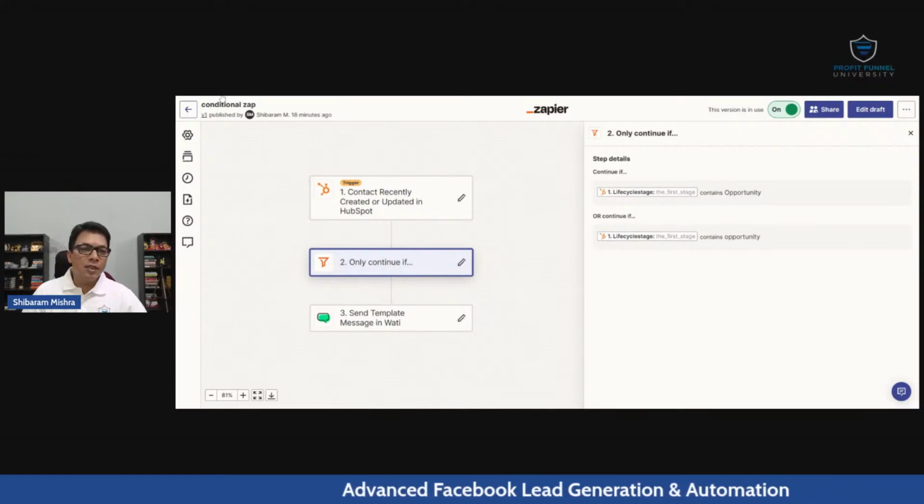So conditional Zap helps you send very customized messages. Example, if somebody fills a BTech, you send a different message. If somebody fills MCA, you send a different message. Suppose somebody says BCA, you send a different message. That is a use case basically.